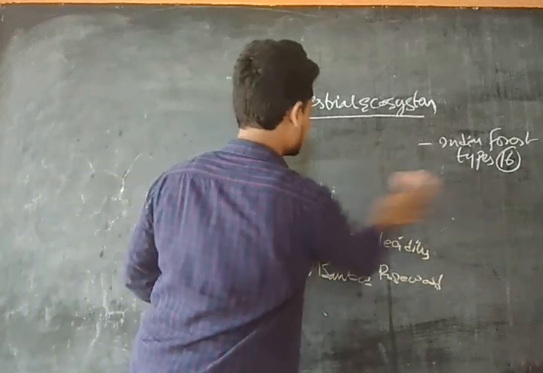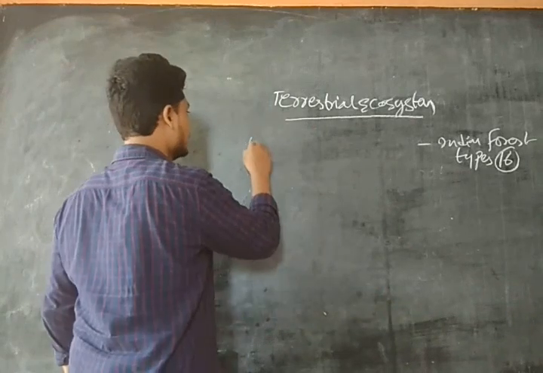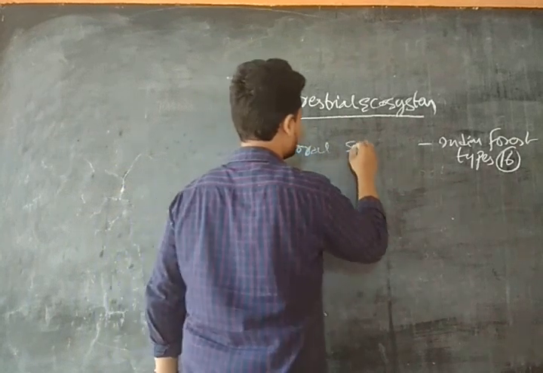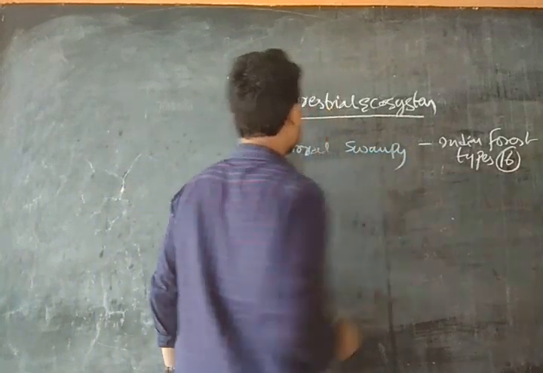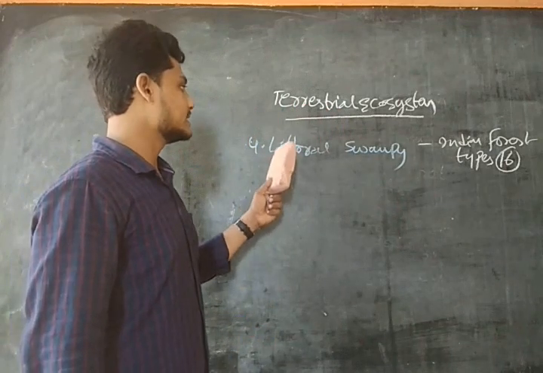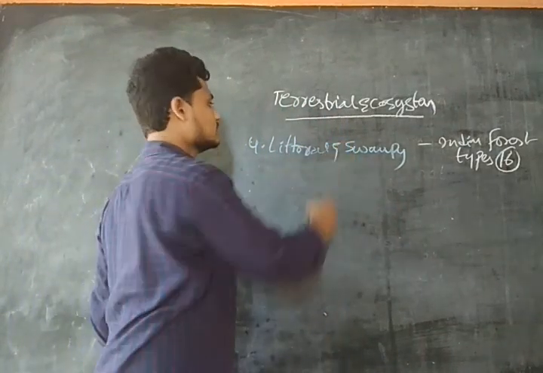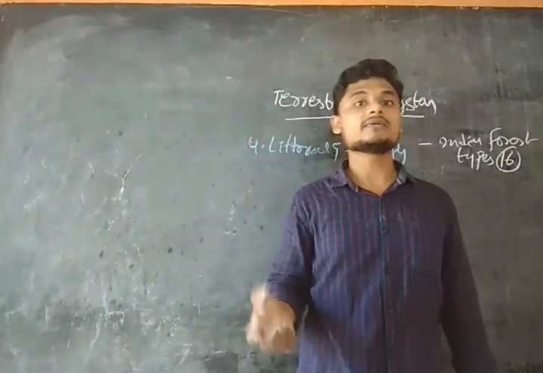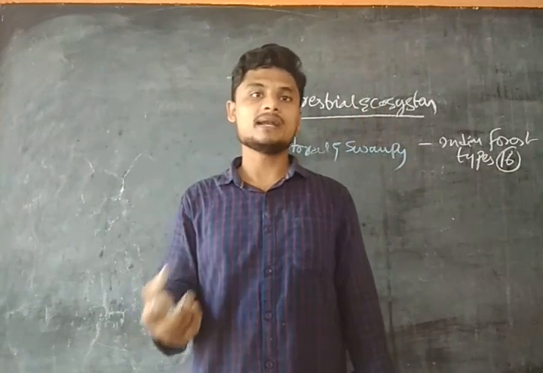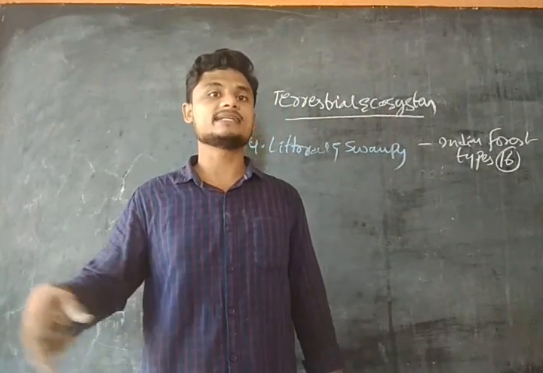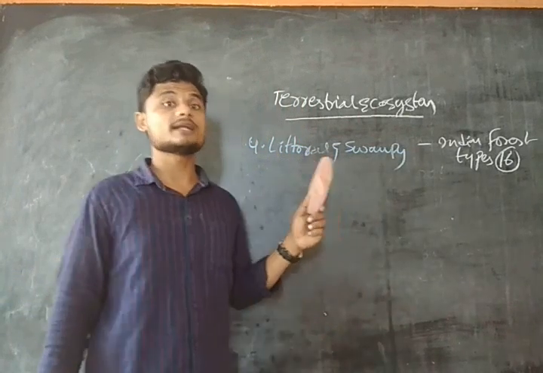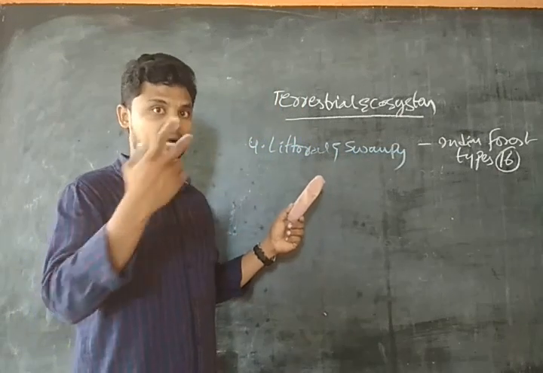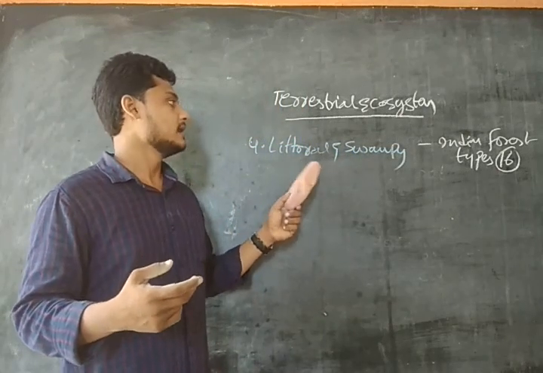Our fourth forest is littoral and swamp. We are aware of the definition of the littoral and the swampy. These are found in the Andaman and Nicobar Islands and the deltas of the Ganga and Brahmaputra. We have swamp islands where some water is stagnant in places. Such a forest system is found in the Andaman and Nicobar Islands and a few places in the deltas of the Ganga and Brahmaputra.